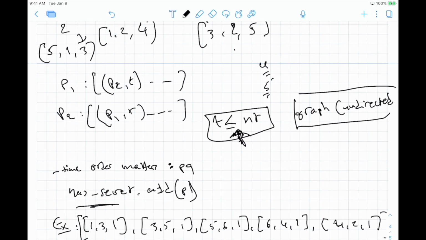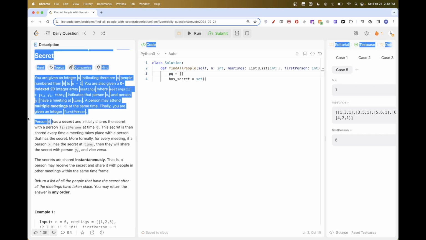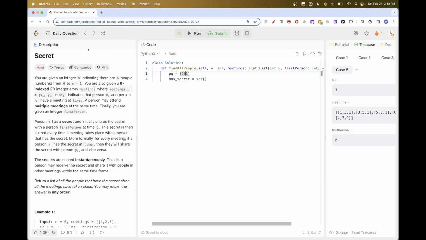Okay, so I hope this was pretty straightforward. It will be more clear once we see it in the code. So let's just code it up quickly here. Okay, so let's implement what we saw in the overview. We said we need some sort of priority queue to keep track of the time, and we need something to keep track of who has the secret. This can be just a set, because if we add the number multiple times, we want it to appear only once. And initially, the problem says only 0 has the secret. So let's do that, 0.